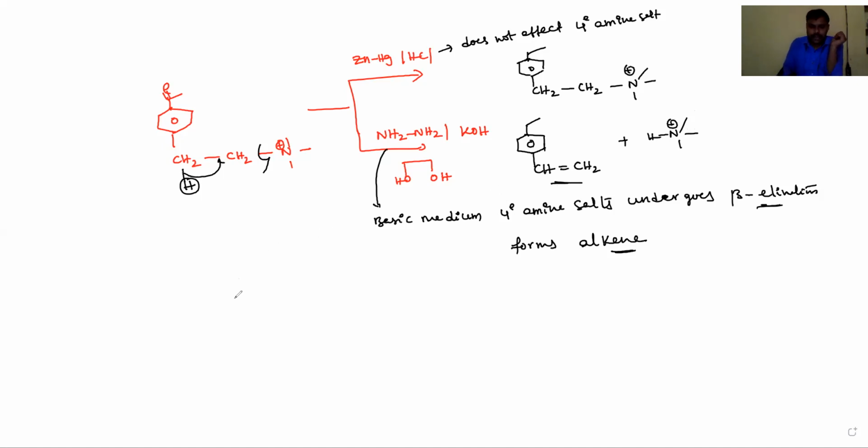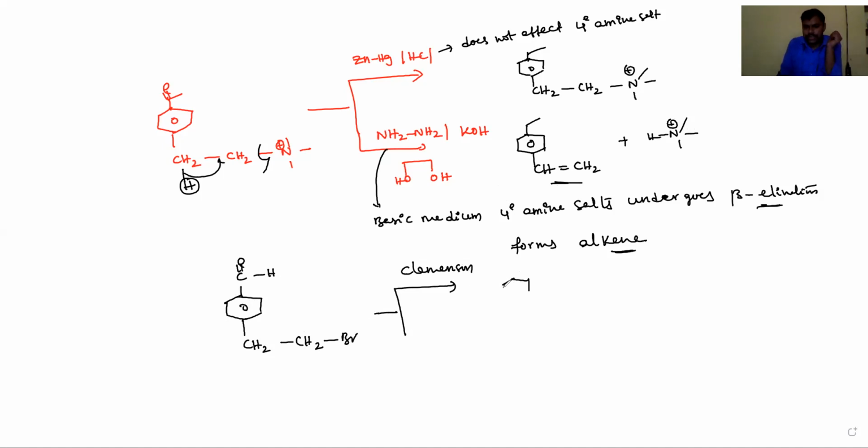In the same way, for example, one more example, dear students. Alkyl halide group is present. Okay, the first one is Clemmensen. Then alkyl halide does not affect, and the product is the CHO aldehyde is converted into CH3, and ethyl halide as it is will be present. But in Wolff-Kishner,